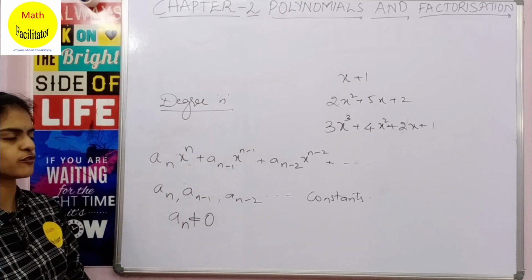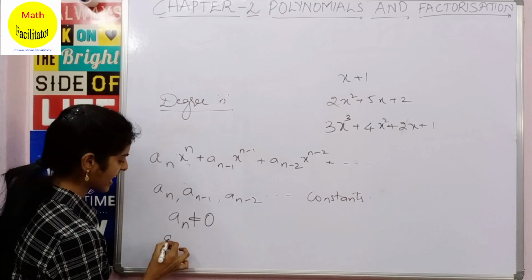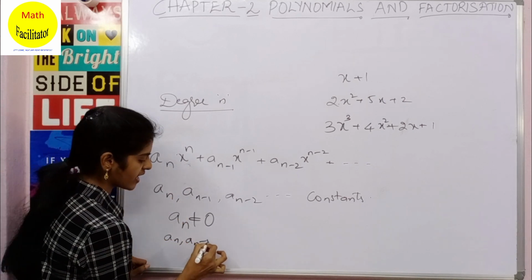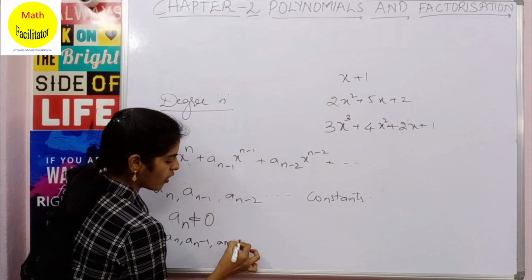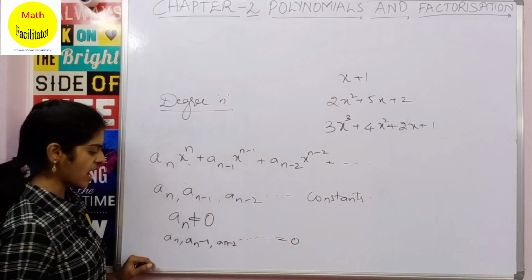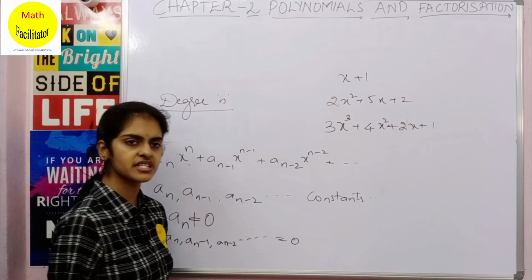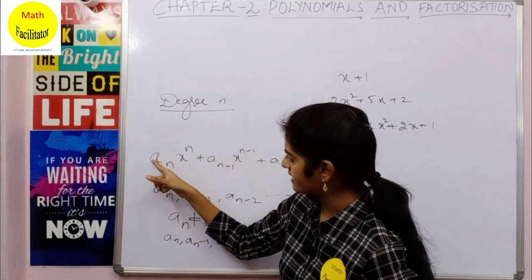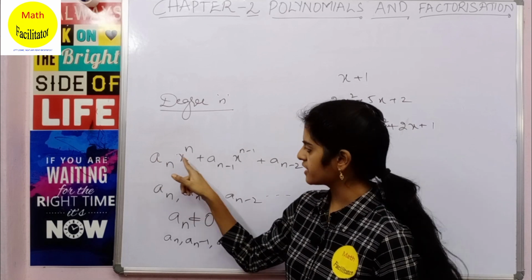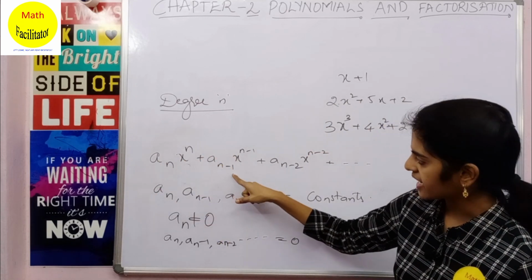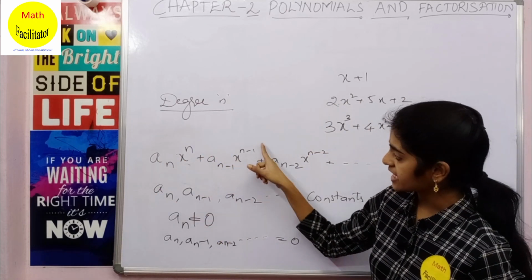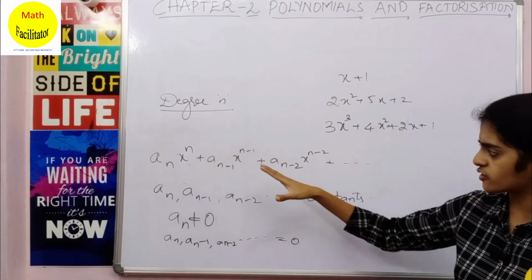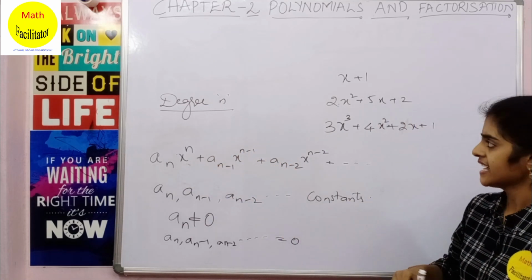Now what happens if an minus 1, an minus 2, all these coefficients are equal to 0? If an is 0, then this term becomes 0, since 0 into x power n is 0. If an minus 1 is 0, then 0 into x power n minus 1 is 0. So each term is becoming 0.